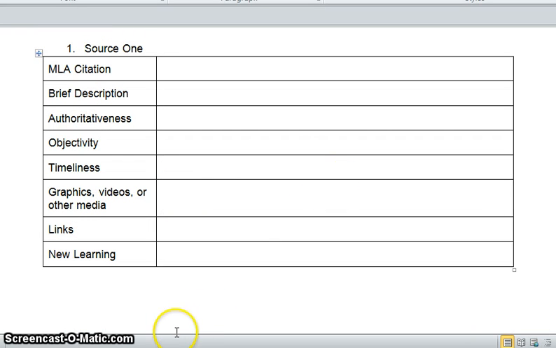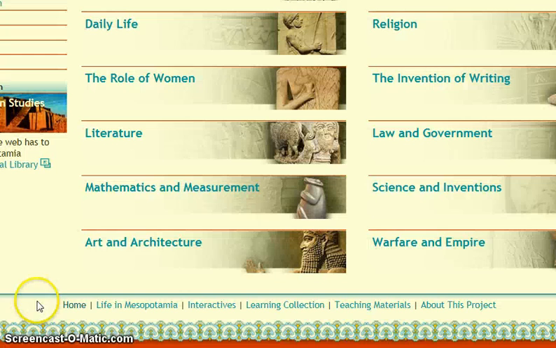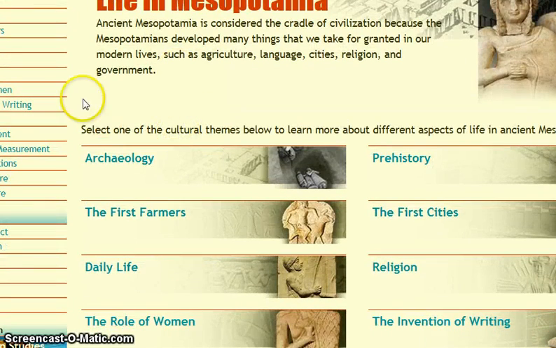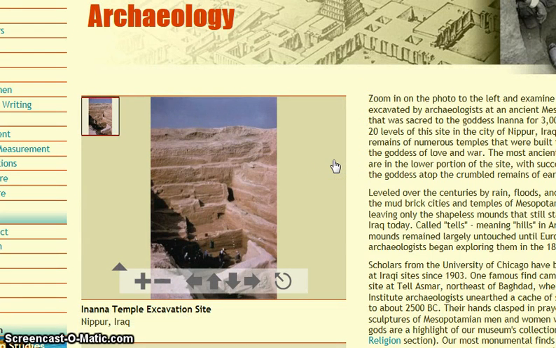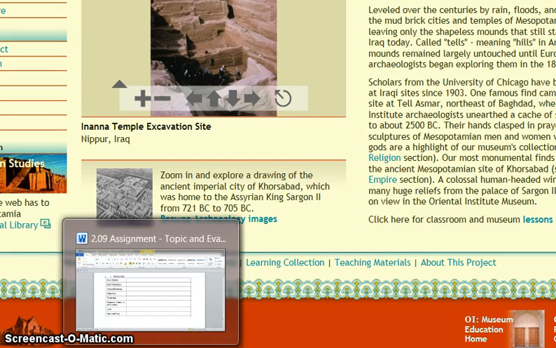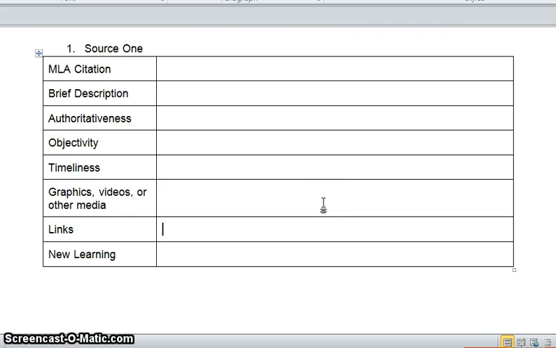Graphics, videos, or other media. So we need to find out what they have for that. Well, they have a lot. Even if we click on, let's say, archaeology, let's see what happens. Oh, right away it brings us up to an Inanna Temple excavation site. That's a nice video. So yes, they definitely have a lot of different links to go to and things to explore. Links, yep, you saw that right there. Ton of links. And new learning, this is going to be up to each one of you. What are 3 things that you learned from this website that you didn't know prior?